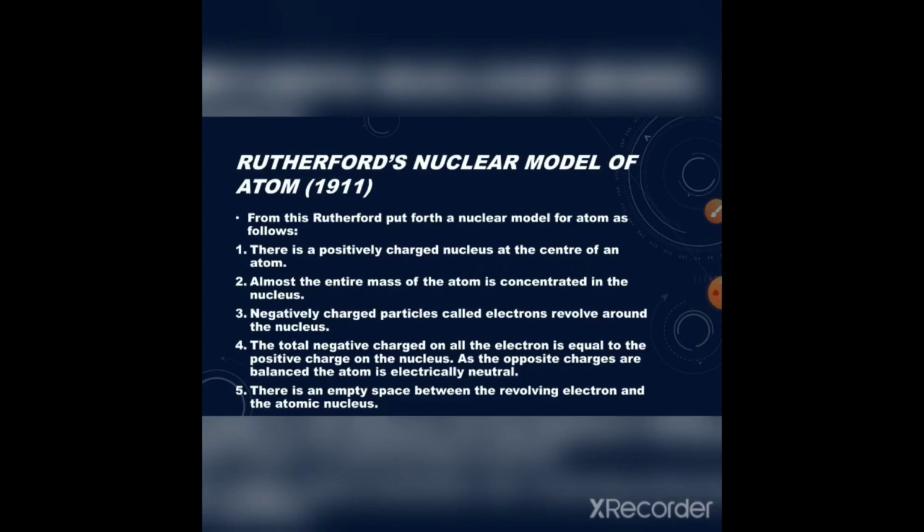There is a positively charged nucleus at the center of the atom. Almost the entire mass of the atom is concentrated in the nucleus. Negatively charged particles called electrons revolve around the nucleus. The total negative charge on the electrons is equal to the positive charge on the nucleus. As the opposite charges are balanced, the atom is electrically neutral. There is an empty space between the revolving electrons and the atomic nucleus.